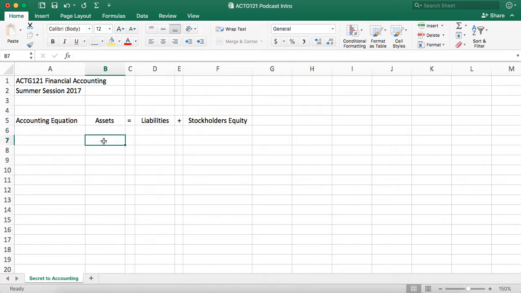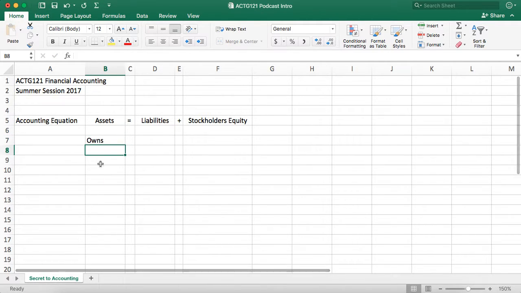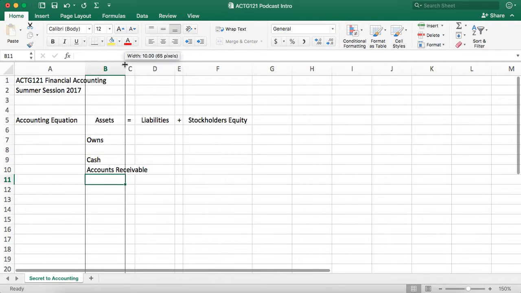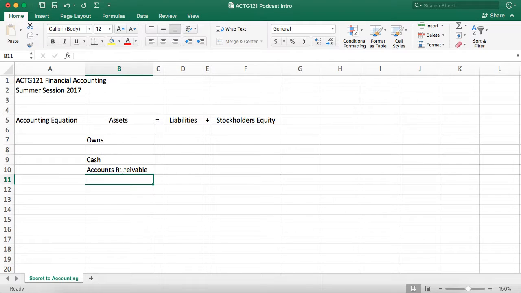Assets are things that the company owns. So what could that possibly be? Well, could be cash, right? Their bank account. It could be accounts receivable, and this would be items that customers, or the IOUs that customers owe the company.